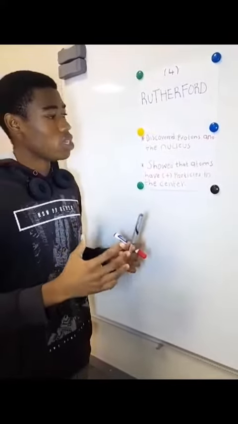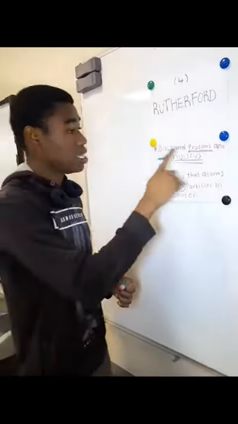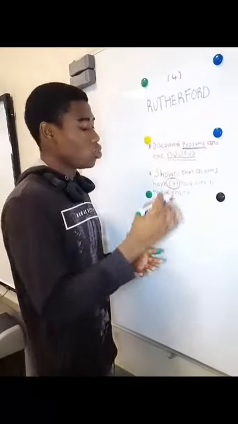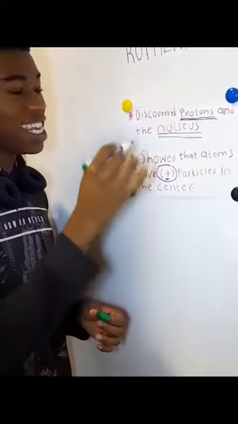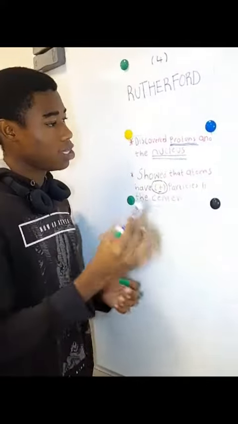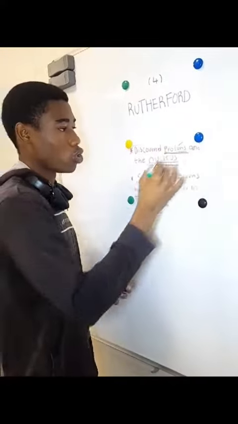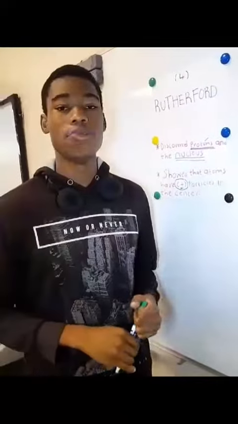Rutherford went on to now try to discover those particles. What he discovered is that there are positively charged particles in the center of an atom, which is called the nucleus. And these particles are called protons. And he discovered that atoms are made of mostly empty space.